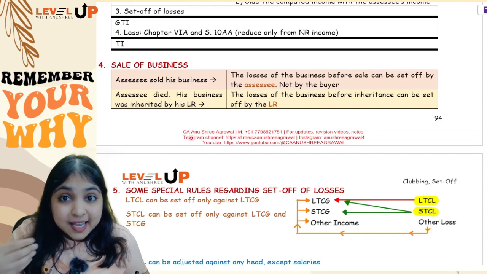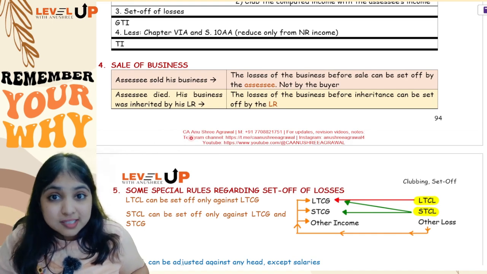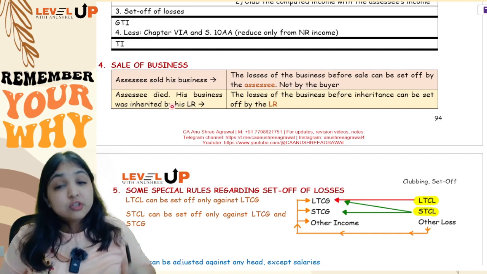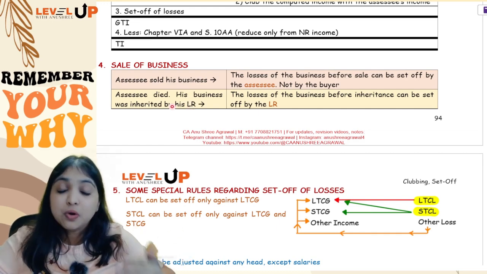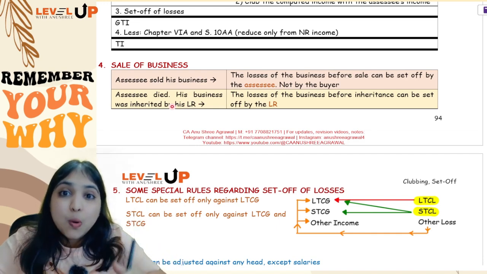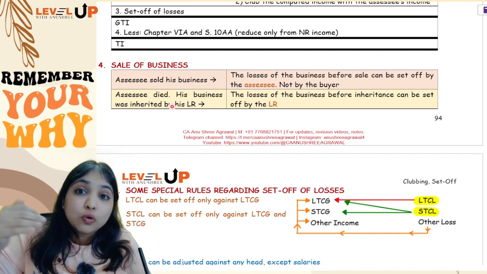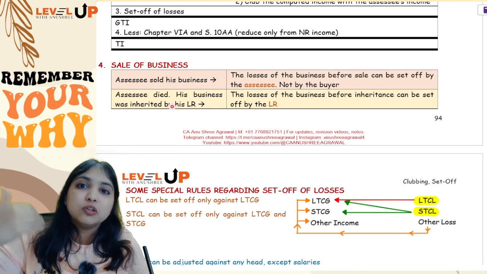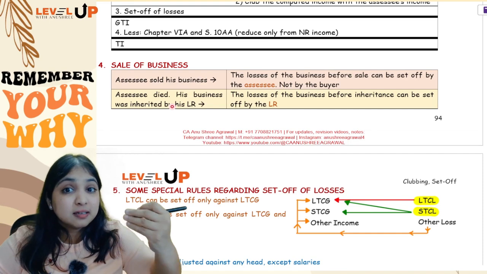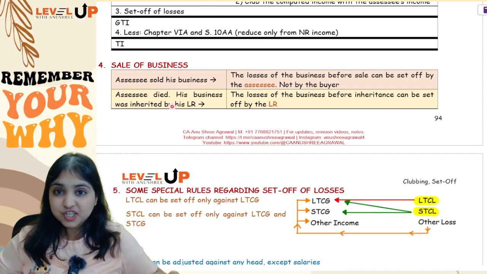Now from that inherited business, whatever unabsorbed losses were there, all those losses will be adjusted by the legal representative only. So generally, when I transfer the business to you, I only transfer the business. I don't transfer the losses. But however, in inheritance cases, not only will you get the business from me, but also you will get the unabsorbed losses. The legal representative only will be adjusting.